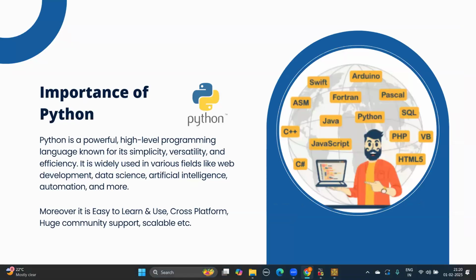The second is the importance of Python. There are many languages which are used, that are C++, Java, JavaScript, PHP. Then why only Python? The main reason is that it is easy to learn and use. It is really very simple, versatile and very efficient. It is used in various fields like web development, data science, AI, automation, and many more. And moreover, it is a cross platform language.